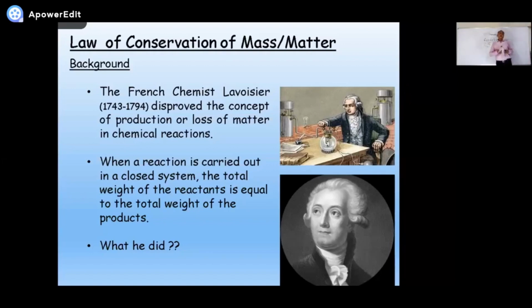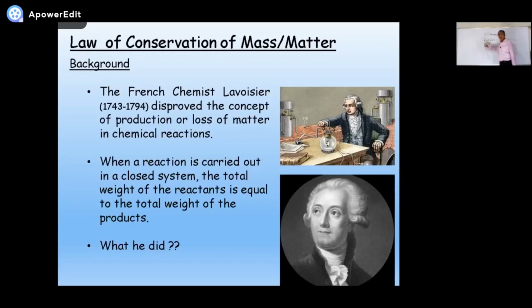So according to what was observed by Mr. Lavoisier, if a reaction is carried out in a closed system, nothing is escaping out, nothing is entering in. For example, if you take a piece of coal, carbon, in a closed system, might be a closed jar having some quantity of oxygen already in it, and you weigh that jar or arrangement. Suppose it's 151 grams.